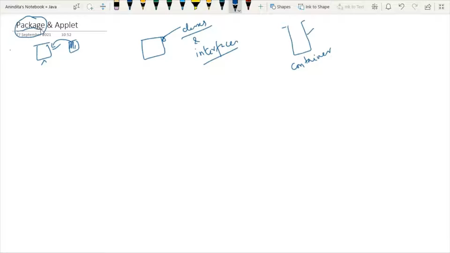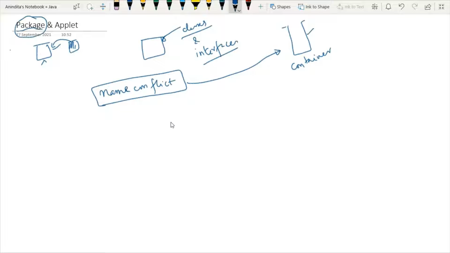Basically, package helps us to write better and manageable code by preventing name conflicts. Now this is the most important thing, that is name conflict prevention. Name conflict prevention can be achieved by using the concept of package. Now the question is, what is this name conflict all about?